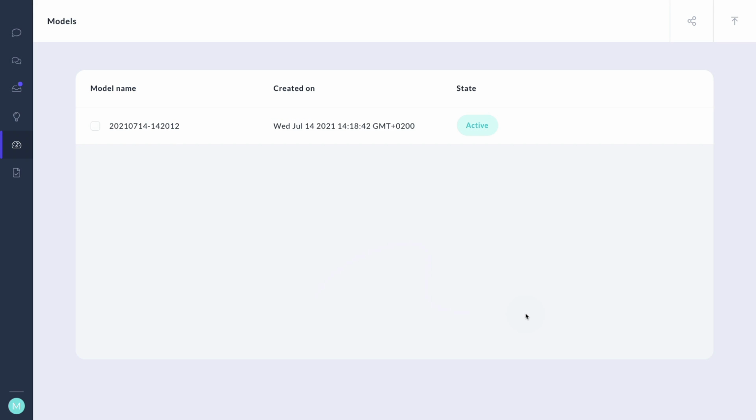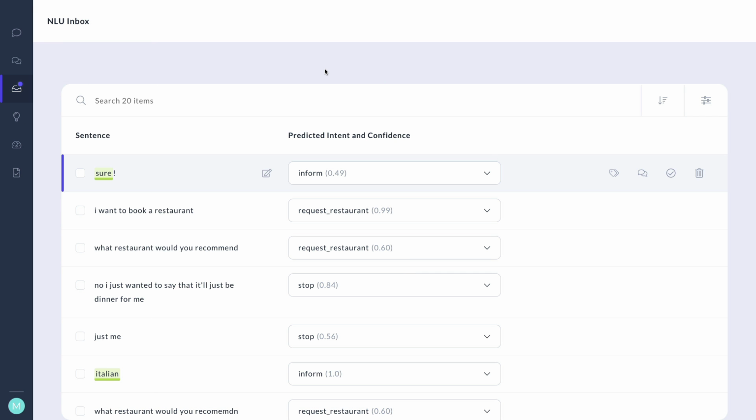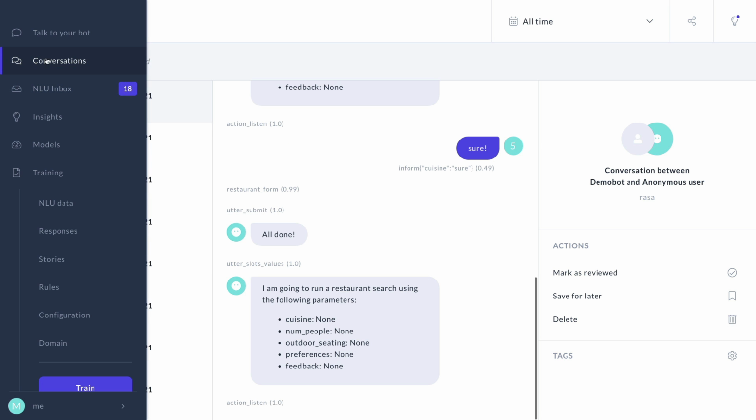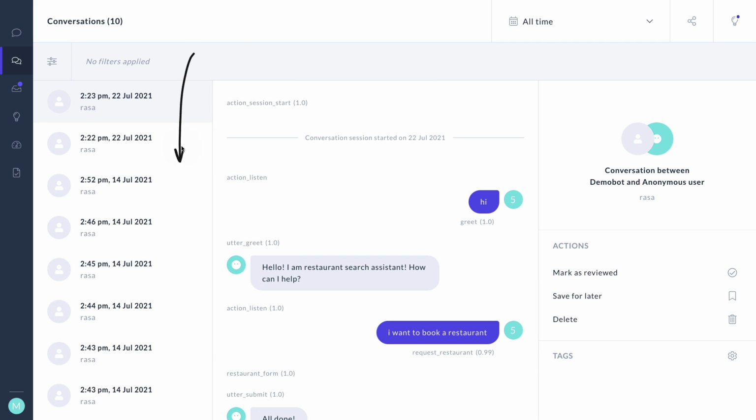I am now inside of Rasa X, and what I have done is I have trained a model beforehand, so that's at the ready. And this model contains the new unexpected intent policy. What I have also done is I have already had a couple of conversations with this assistant, which is why there are all of these things that I can already go ahead and label. But these would just be intents. And intents are fine, but let's instead have a look at conversations that happened in the past. Now, already there's quite a few conversations in here that happened, and I would argue that I'm probably not interested in going through all of them.